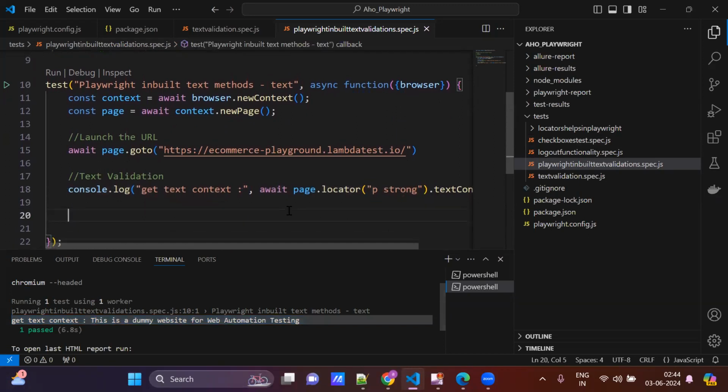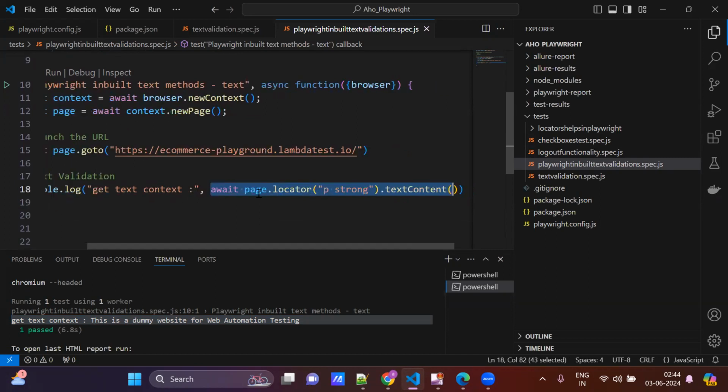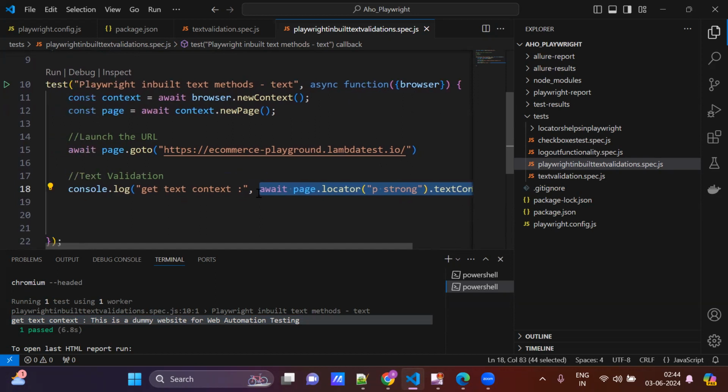Now we need to do the text validation. Copy this line. This is the element, the text content element. This is printing the correct text.